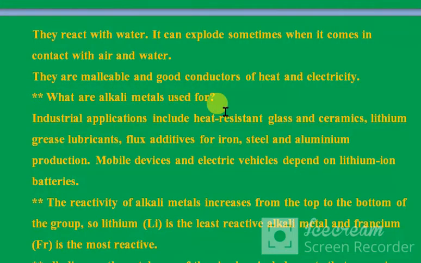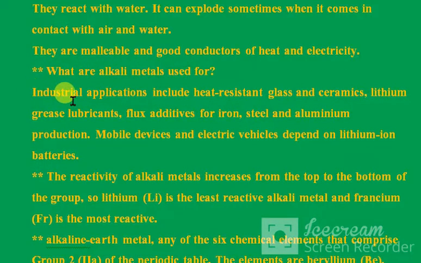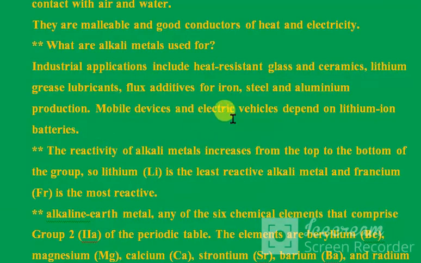What are alkali metals used for? Industrial applications include heat resistant glass and ceramics, lithium grease lubricants, and flux additives for iron, steel, and aluminum production. Mobile devices and electric vehicles depend on lithium ion batteries.